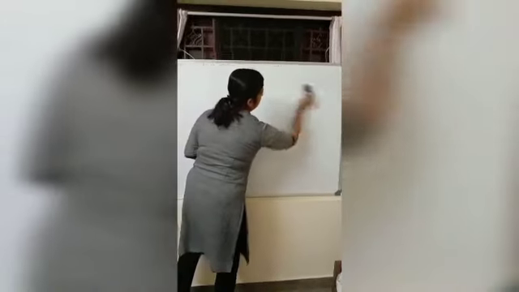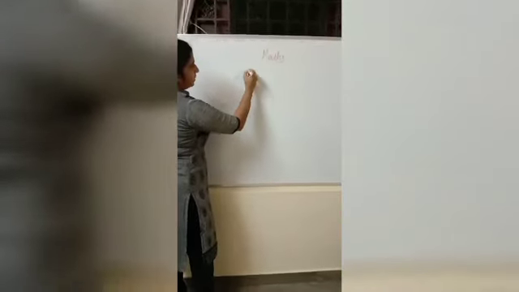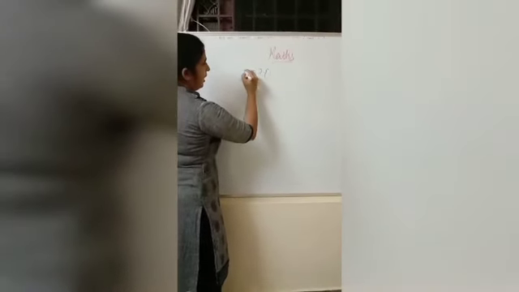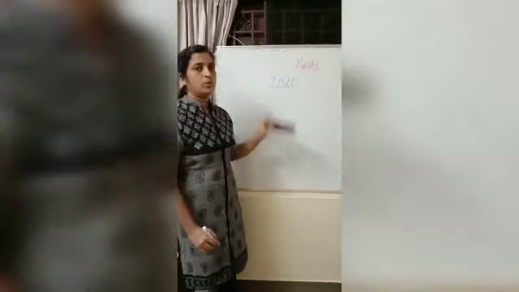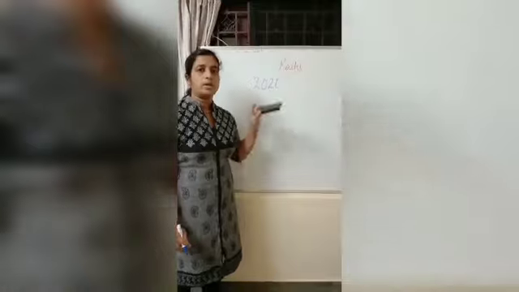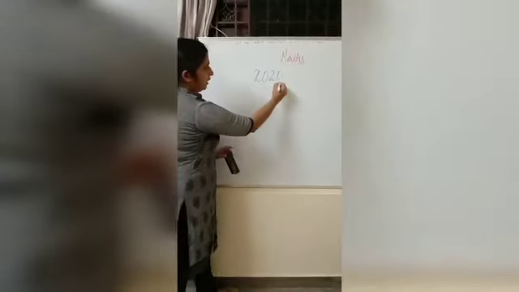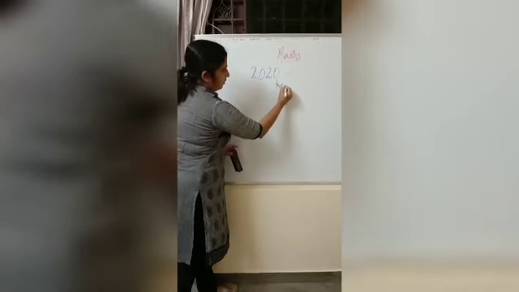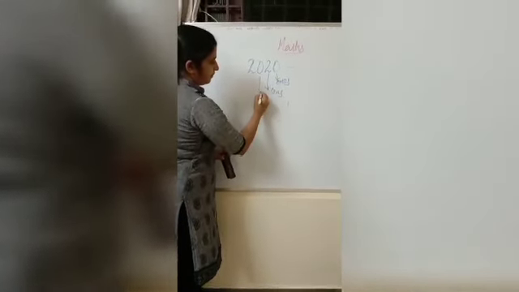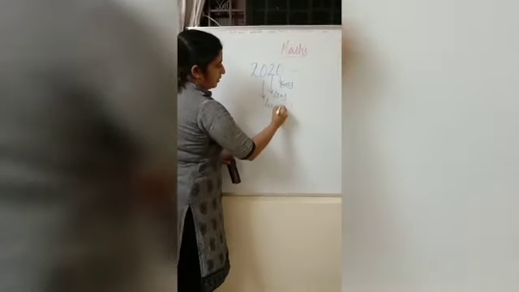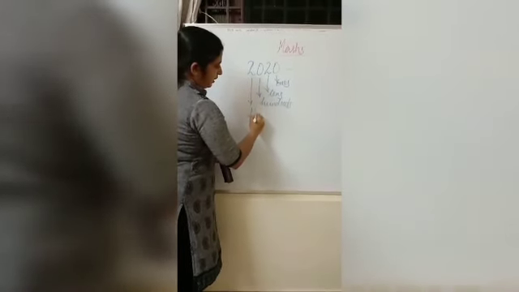How to write this here? Commonly we used to say 2020. This is how we used to call this year, 2020. Actually, how to name this year? Here, which place? Ones, tens, hundreds, thousands.